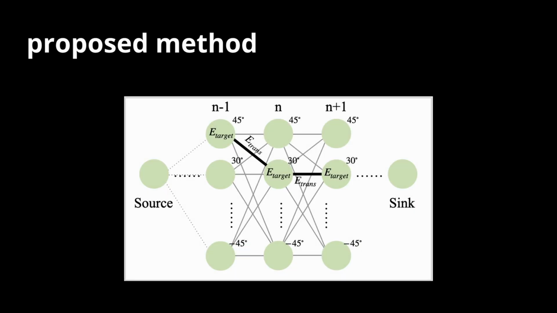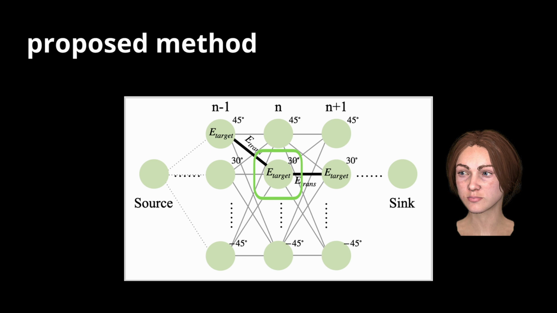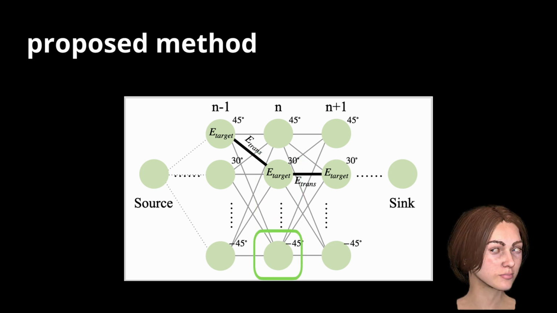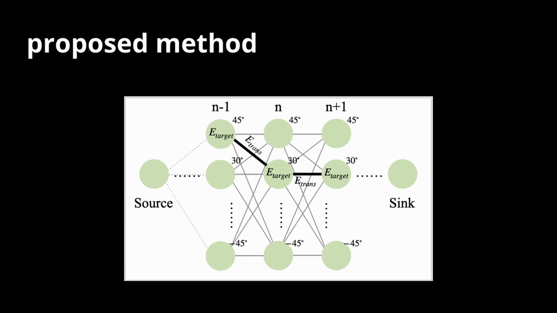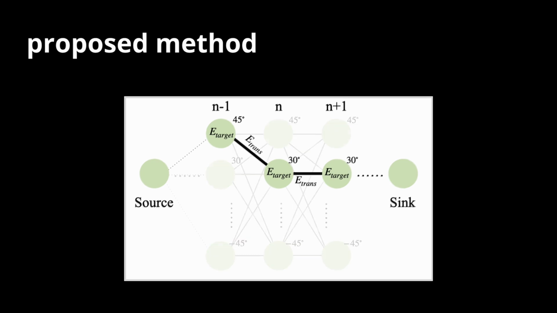We solve the optimization problem with a graphical approach. Based on the input gaze sequence, we construct an N-layer graph, where nodes in each layer discretely represent the potential head angles towards gaze target N. By storing E-target in the nodes and E-transition in the edges, computing the shortest path through the graph would minimize the optimization problem and produce the plausible head rotation toward each gaze shift.